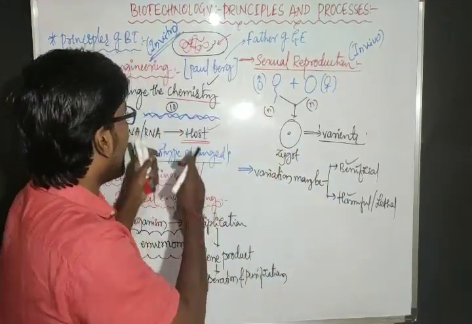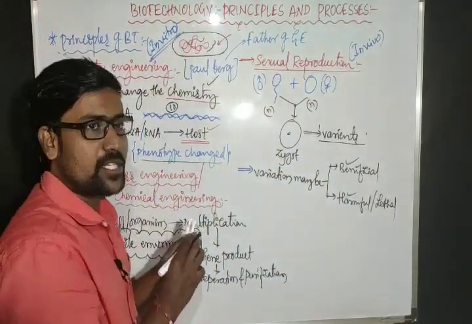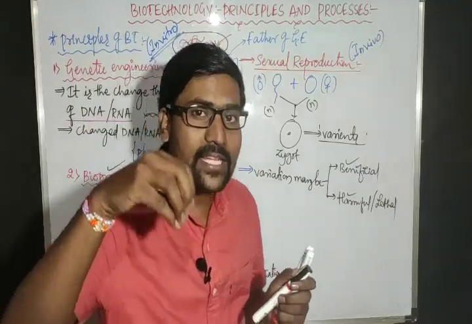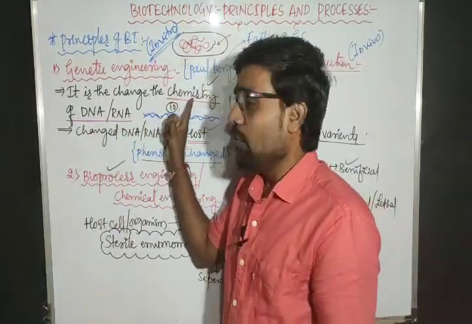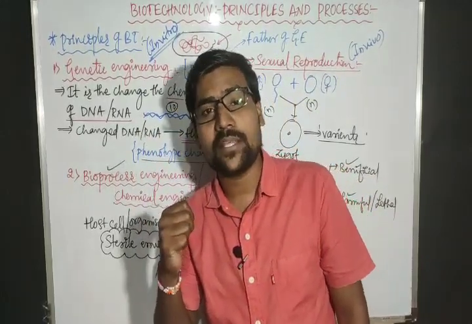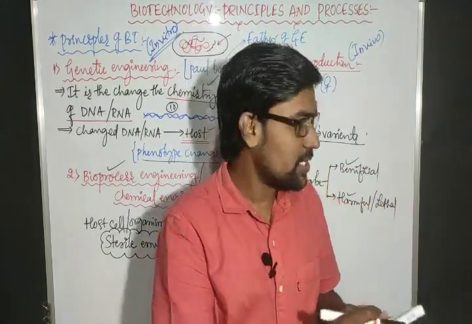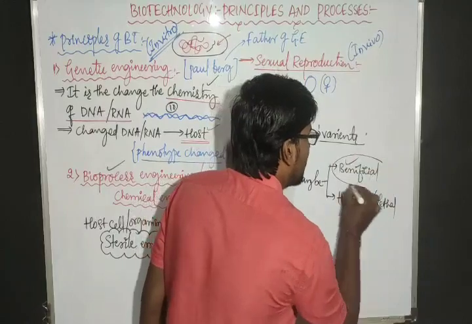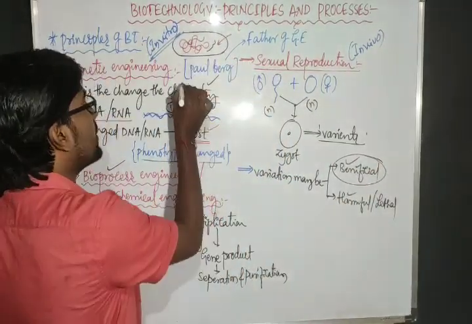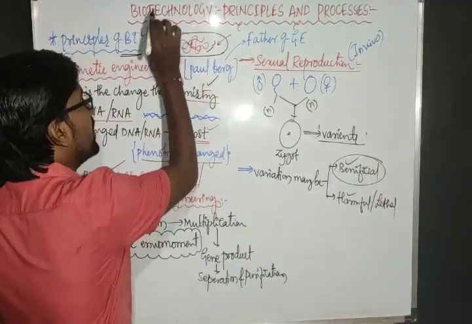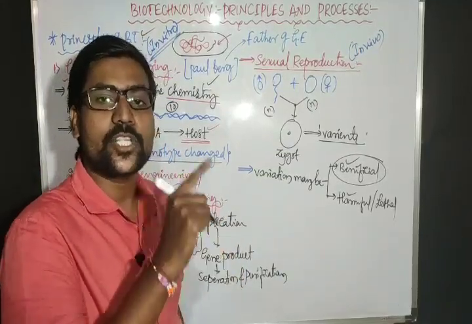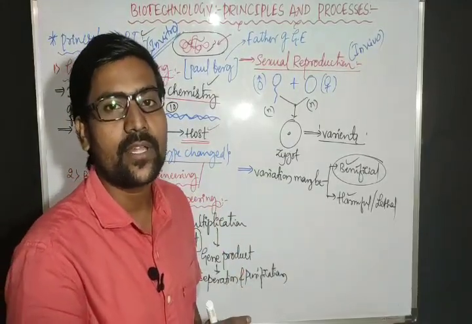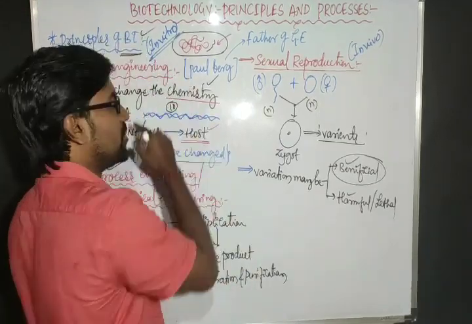But in the case of biotechnology, we are bringing the change in the organism. Why? Because we are changing the chemistry of DNA, which means that change is always beneficial. In the case of biotechnology, the change in the phenotype of the organism, the variation, is beneficial.